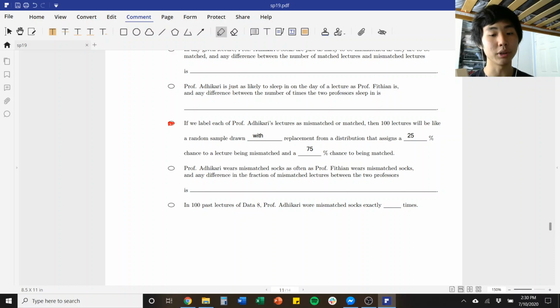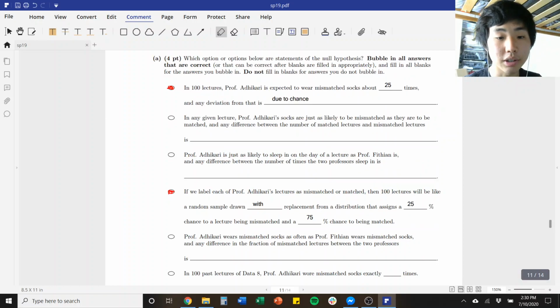So this is also incorrect, because even though we can plug in 25 there and make it look right, a null hypothesis is never saying exactly X number of times. It's giving a model that we can simulate under, and obviously in a simulation there can be a lot of variance. So that's not correct. So these two are the correct answers.